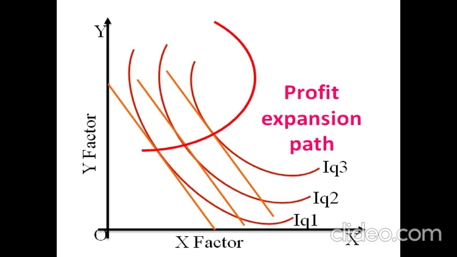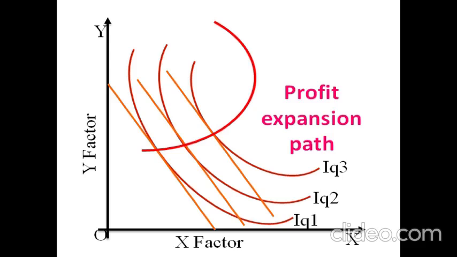How the profit increases from year to year can be explained with the help of this particular diagram. The X-axis represents the X factor, the Y-axis represents the Y factor. We should mention all these points on each line and each curve. Then the follower will easily follow the diagram. Otherwise, it's difficult.